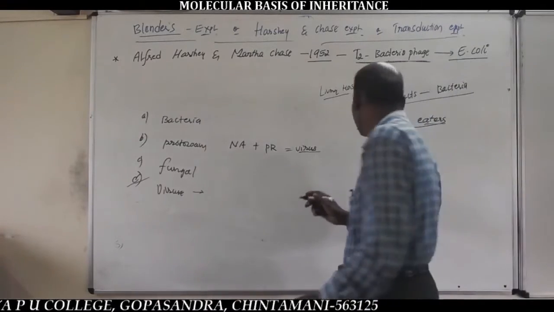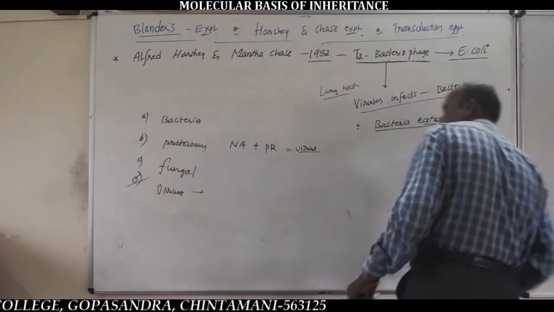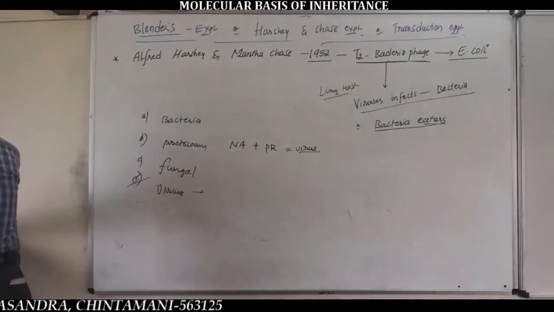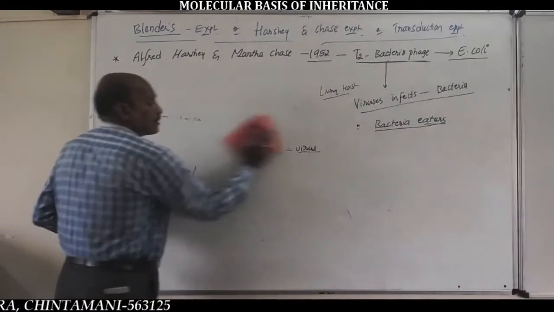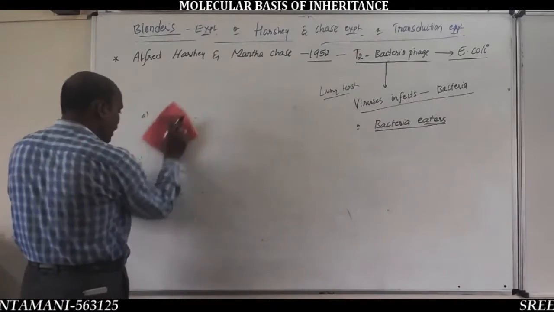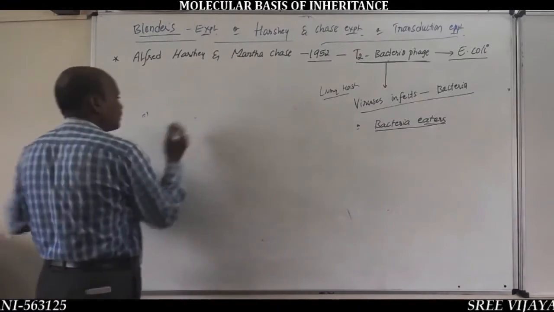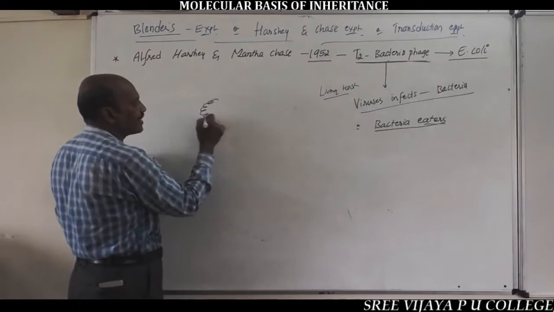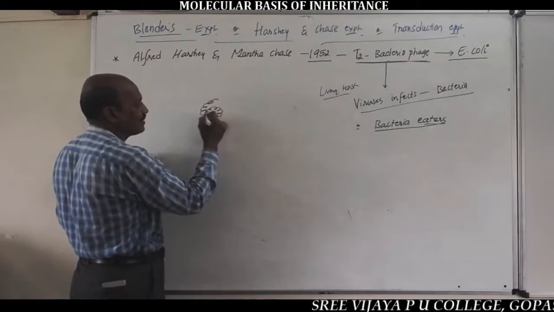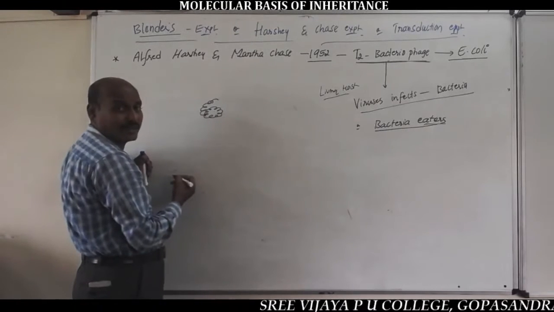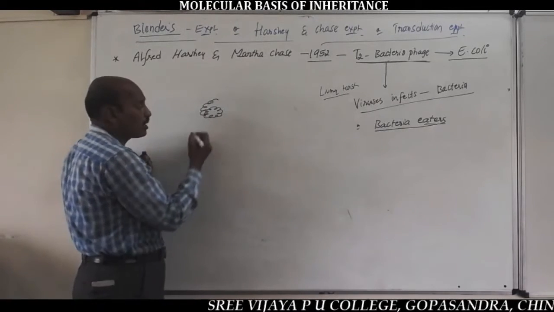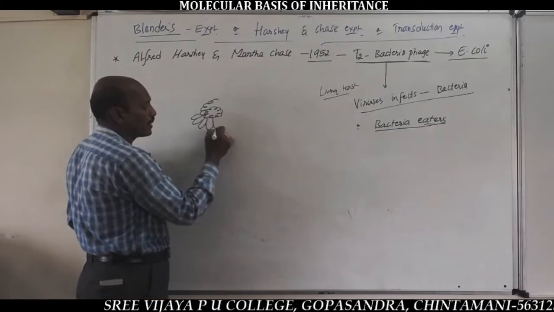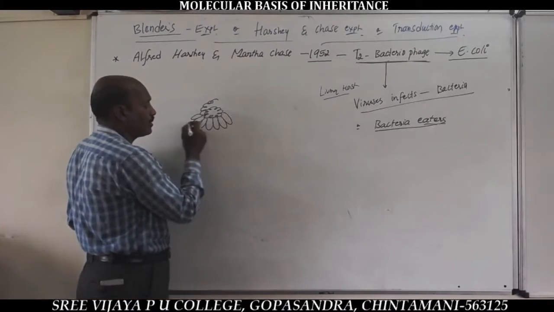A simple example is TMV, tobacco mosaic virus. Here the tobacco mosaic virus contains ssRNA as the genetic material present in the core of the virus, and it is externally covered by a protein coat called capsid.